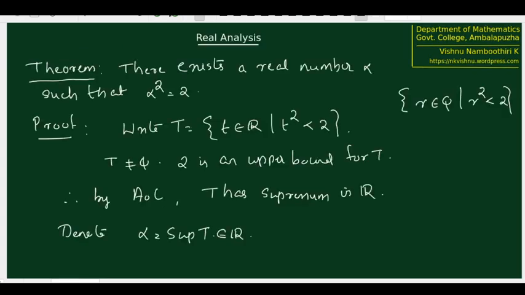Or on the other hand, if we show that alpha square is equal to 2, since alpha definitely exists there, we can say that there exists a real number alpha with the property that it has square equal to 2.